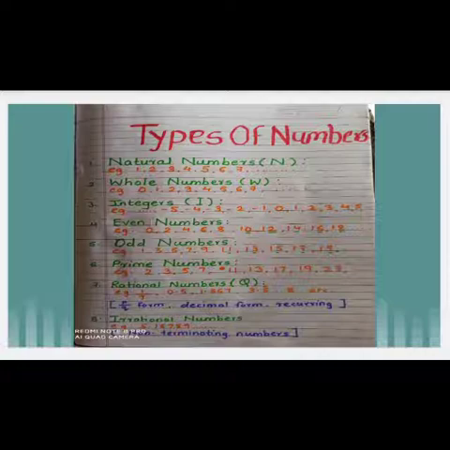Next type is even numbers. The numbers which end with 0, 2, 4, 6, 8 are called even numbers. Example, 10, 12, 14, 16, 18. See the number at the unit place. All end with 0, 2, 4, 6, 8. Understand, students?